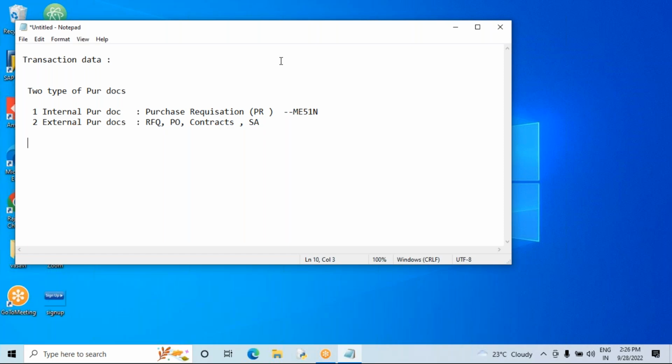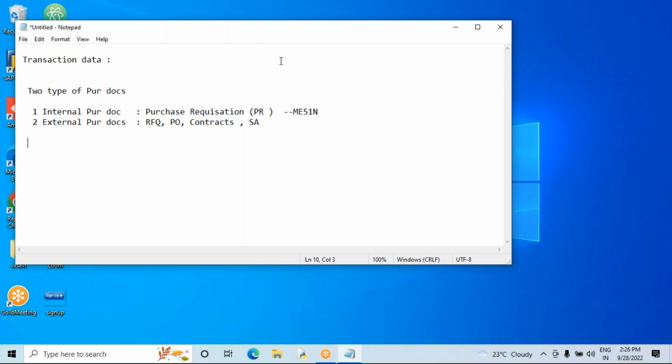For any plant, we have different departments: purchase, sales, production, quality, HR, plant maintenance, accounting. So many departments. If any department or user requires any kind of material, every company will give them authorization so the user can create a PR. There is no restriction. Anybody can create a PR.